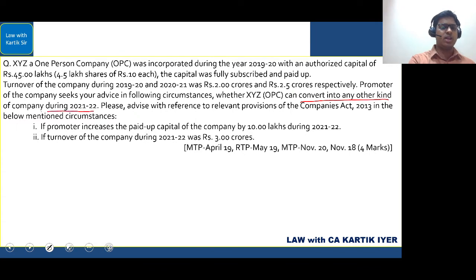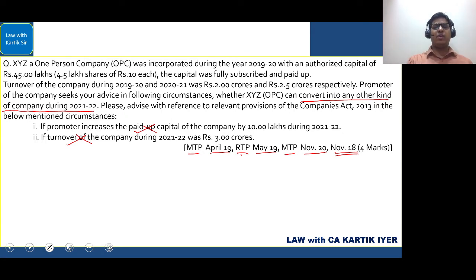Look at the number of times ICAI has mentioned this. Mock test paper April 19, revision test paper May 19, mock test paper November 20, November 2018 examination question for 4 marks. Please advise with reference to relevant provisions of the Companies Act 2013 in below mentioned circumstances. If promoter increases the paid up capital of the company by 10 lakhs during 21-22, again, paid up capital increase and all doesn't matter anymore. Can he convert? The answer is yes. So this paid up capital and turnover, all these things are not relevant anymore. Earlier they were, not now.